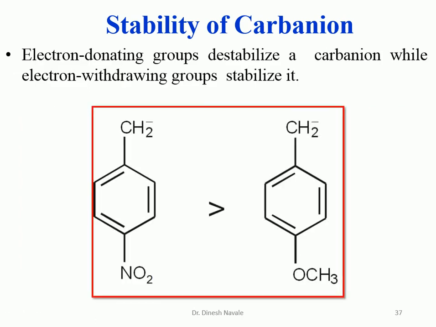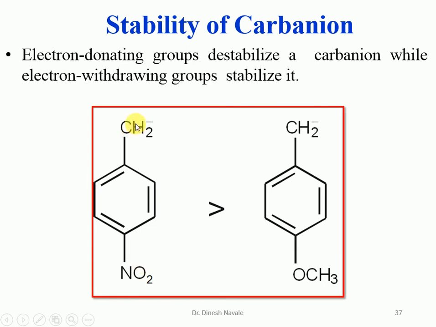So an electron withdrawing group can be responsible for stabilizing a carbanion, while an electron donating group destabilizes the carbanion by donating electrons, whereas an electron withdrawing group stabilizes the carbanion by withdrawing electrons. So if you see, this is 4-nitrotoluene and 4-methoxytoluene. If we form the carbanion of the first compound, 4-nitrotoluene, we get the 4-nitrobenzyl carbanion, and likewise the 4-methoxybenzyl carbanion. In which the nitro group is electron withdrawing.